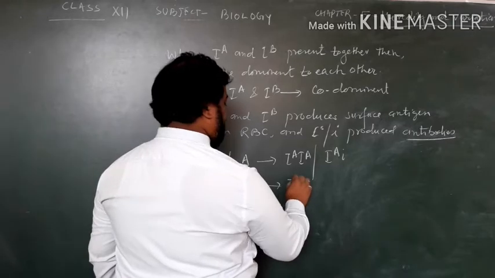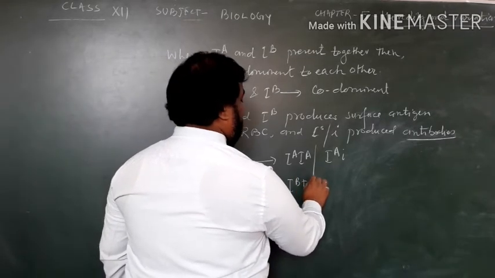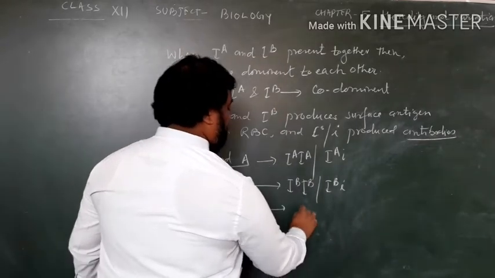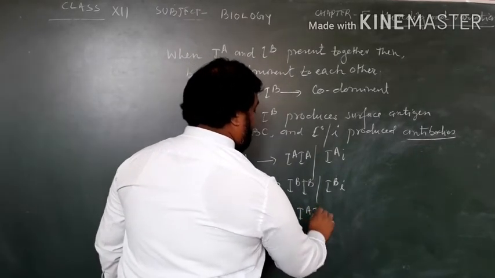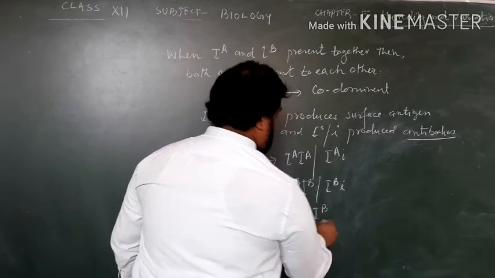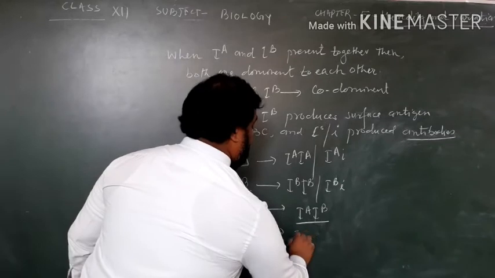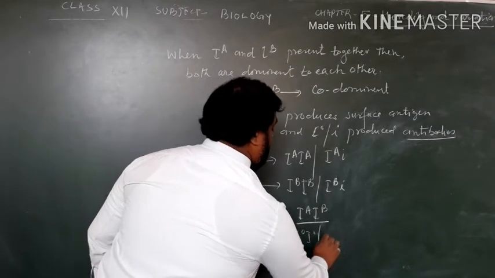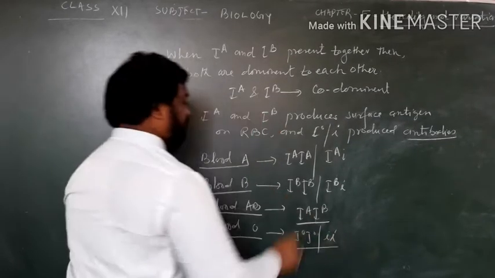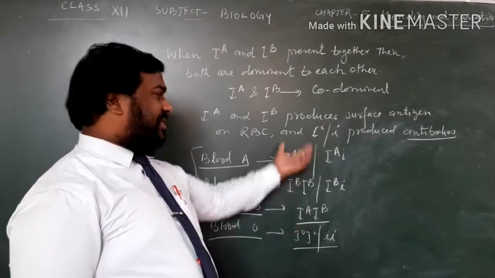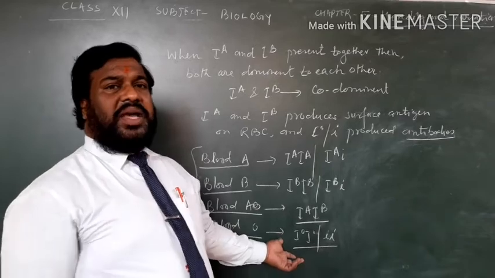Blood group B, IB IB or IB small i. Blood group AB, IA and IB both equally, and blood group O, small i small i. So these are the blood groups and these are their genotypes.